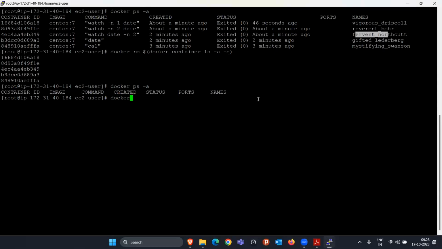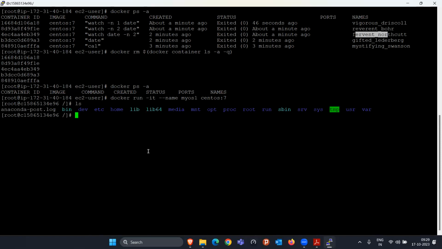Simply you have to do it like this: docker run -it, I want to run a container using the interactive terminal, and I want to start the container from the CentOS 7 image. And here you have to purposely mention --name to give it a name. I want to name my container myos1. Then what is going to happen? It started a container again, exactly the same as before. Whatever I want to do, I can do. If I want to exit, I can exit.